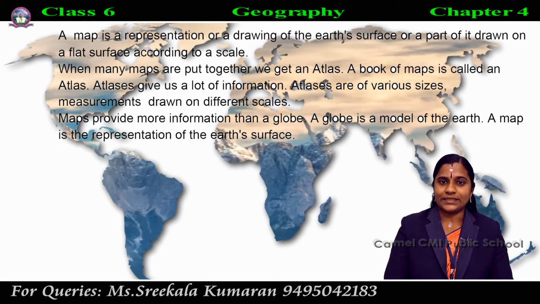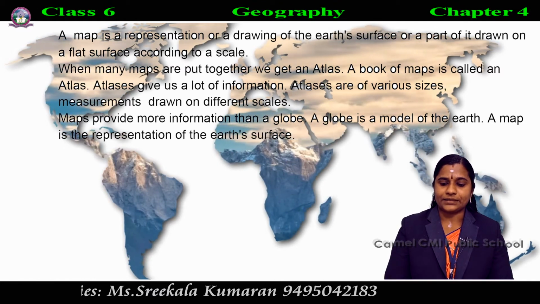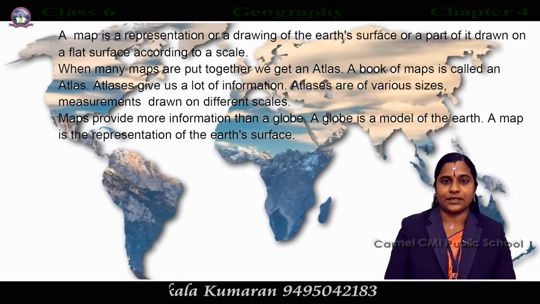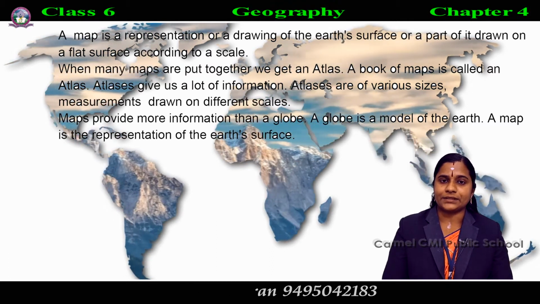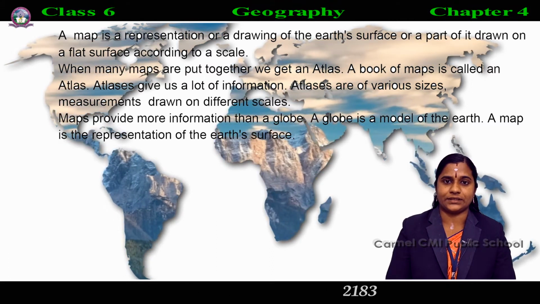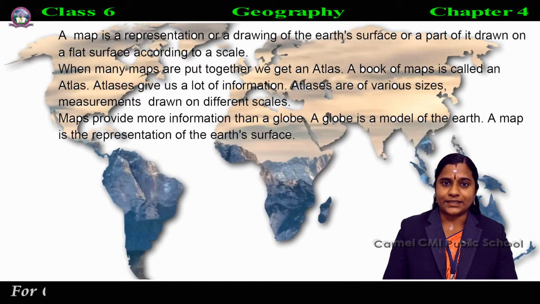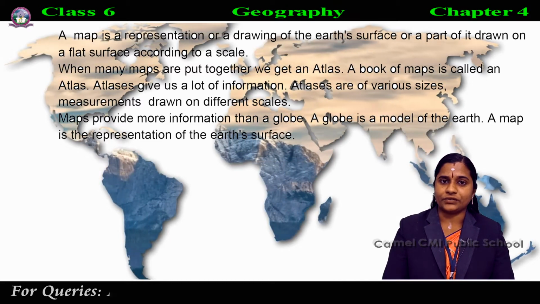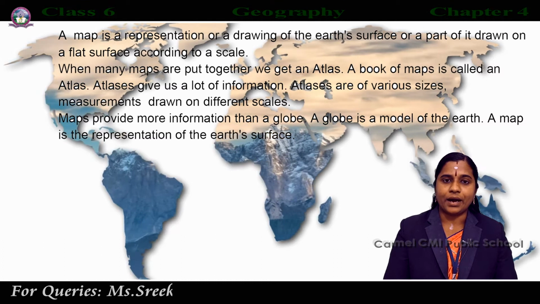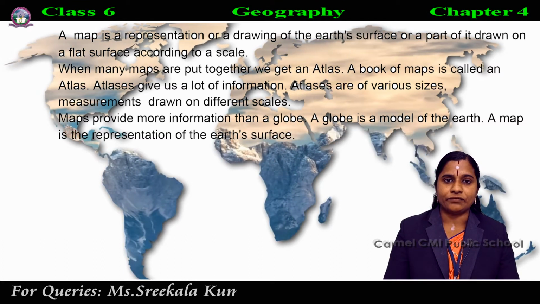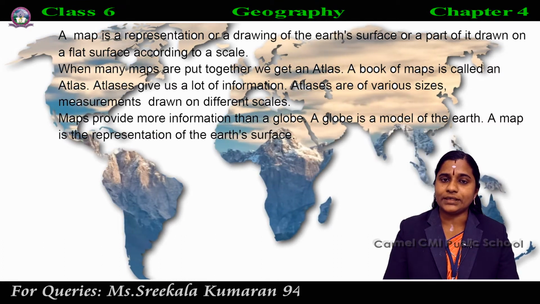What is a map? A map is a representation of the earth's surface. A map is a representation or a drawing of the earth's surface or a part of it drawn on a flat surface according to a scale.